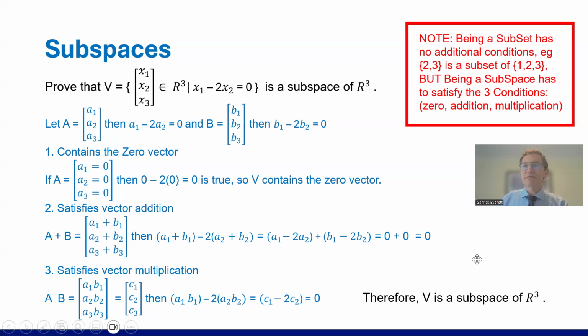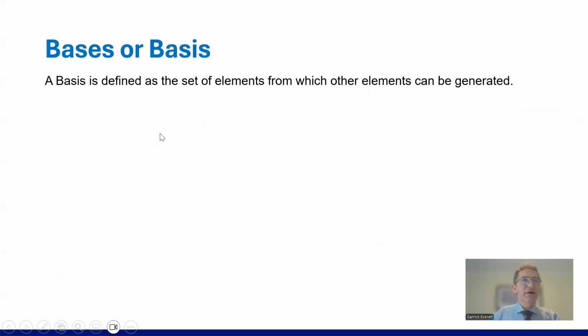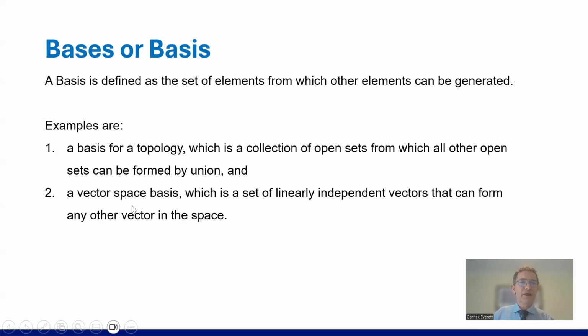A basis, or bases, it really doesn't matter about your spelling here because they're used interchangeably in maths. A basis is defined as a set of elements from which other elements can be generated. Again, you've probably seen this in first year and second year. Examples: a basis for a topology, which you may not have seen, is a collection of open sets from which all other open sets can be formed by union. And a vector space basis, which you've probably seen, is a set of linearly independent vectors that can form any other vector in the space.